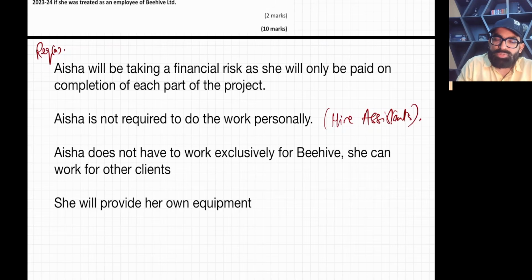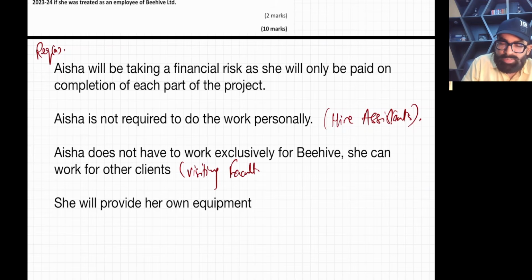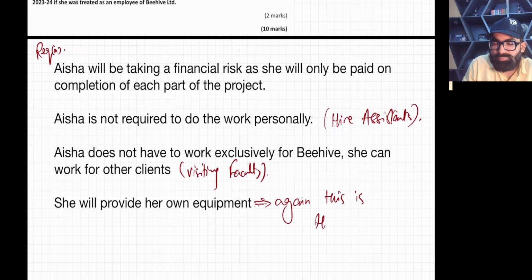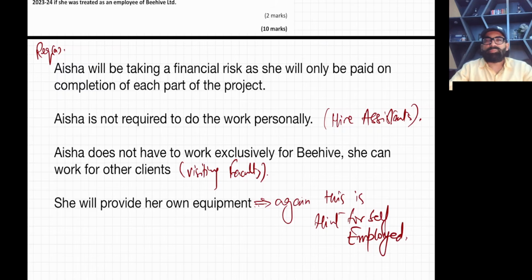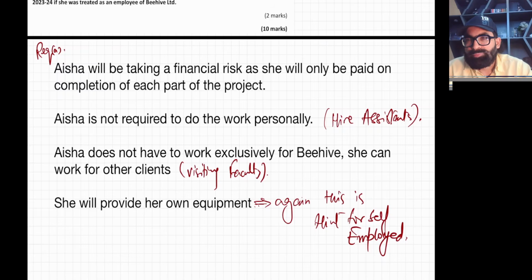Aisha does not have to work exclusively for Beehive. She can work for other clients. It's the visiting faculty point. And finally, she will provide her own equipment. Again, this is a hint for self-employed.